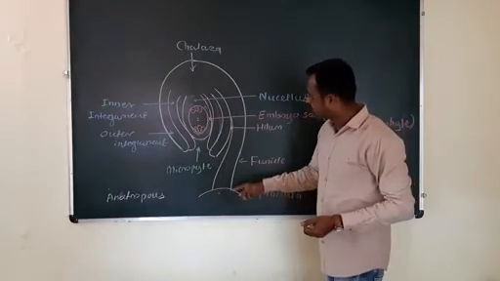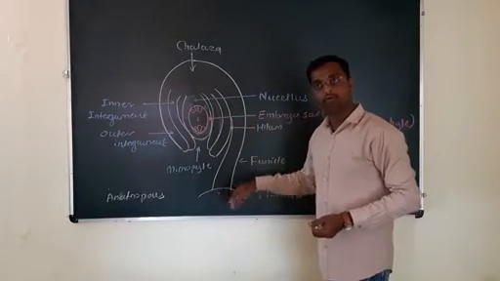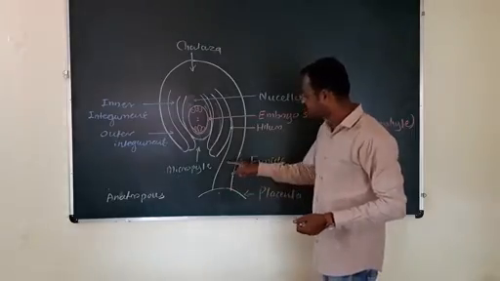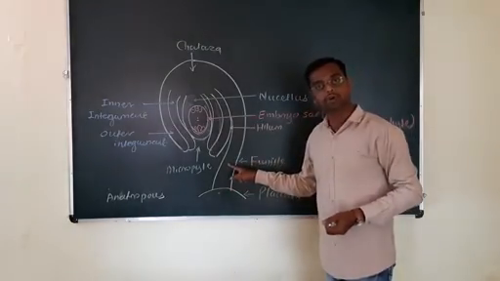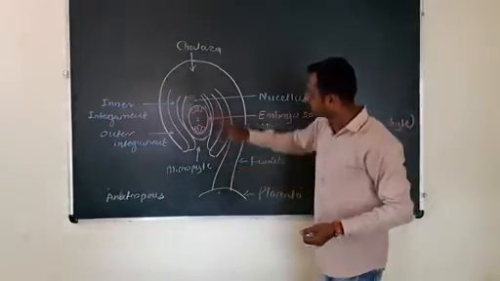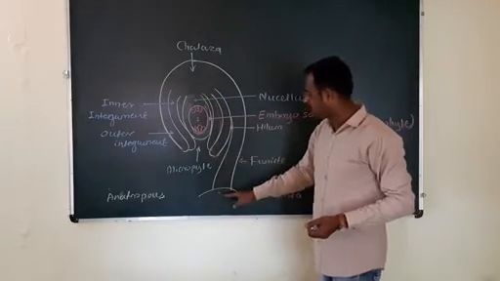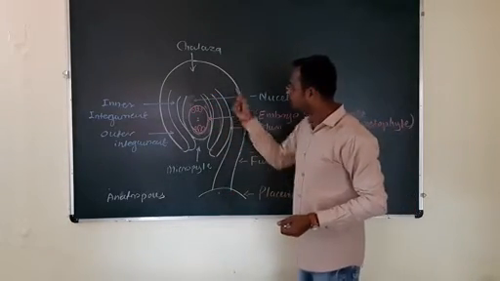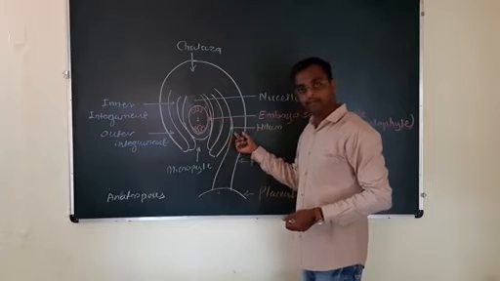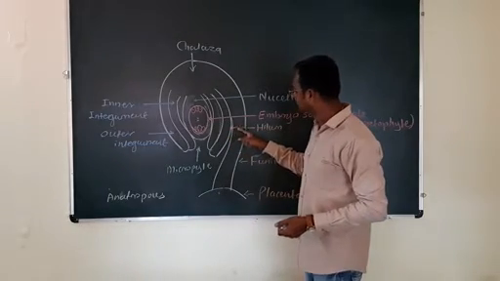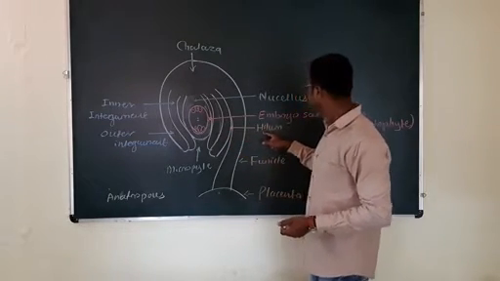The placenta is the structure where the ovule is attached or borne. This structure is the funicle. The funicle is the stalk of the ovule. It attaches the main body of the ovule with the placenta. The hilum is where the main body of the ovule gets attached to the funicle. This structure is called the hilum.